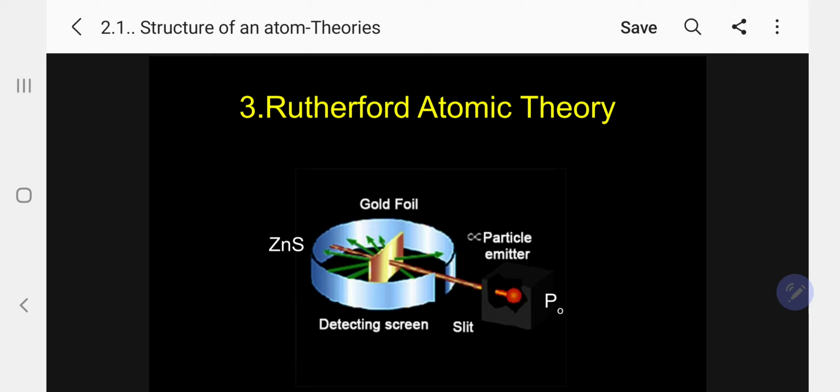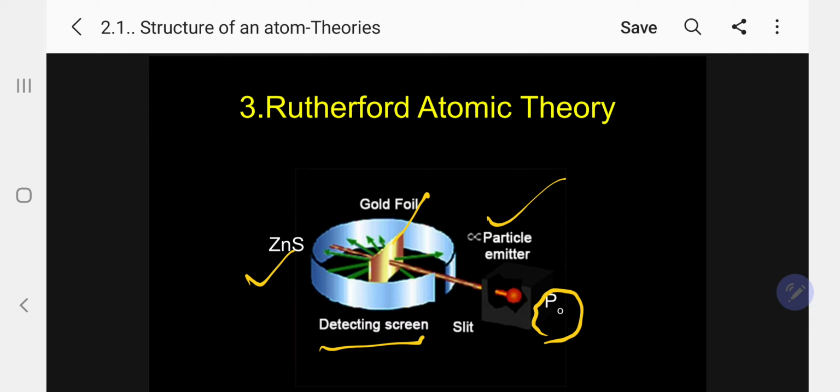What you are seeing is the alpha scattering experiment. By heating polonium, Rutherford emitted alpha particles, and these alpha particles were allowed to pass through gold foil. Surrounding this there is a zinc sulfide detecting screen.